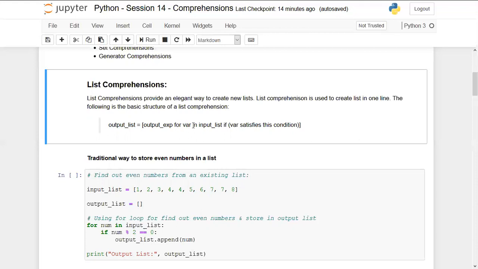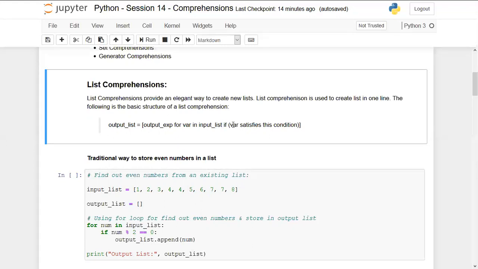This is a simple for loop that we used to define earlier as well, and that is the syntax: for var in input list. Var is something like what we used to write, for i in L. This can be anything; we will take various examples of it. After the for loop, if you also want to give conditions, you can give the condition post for loop.